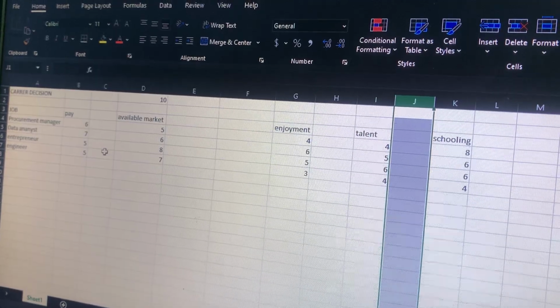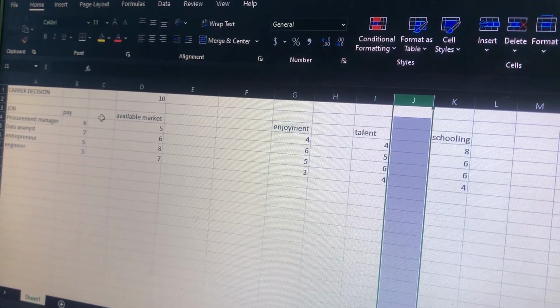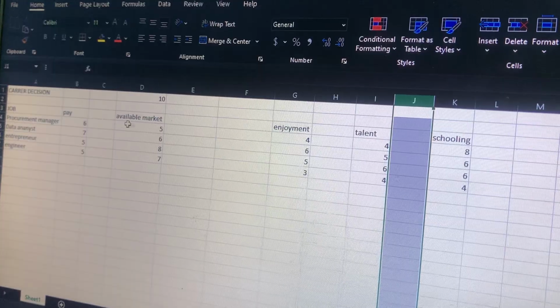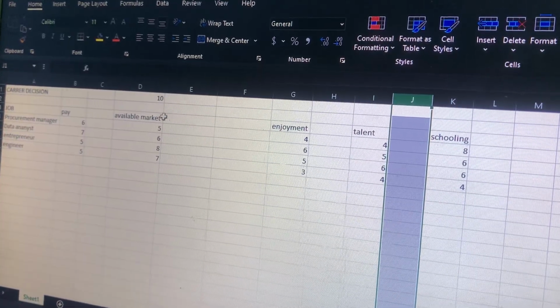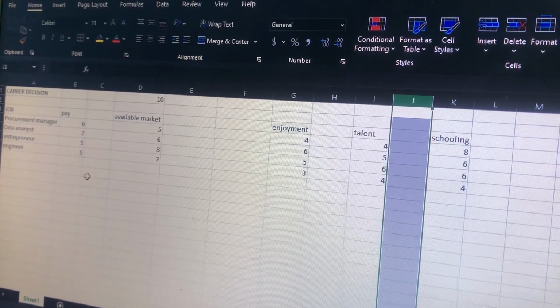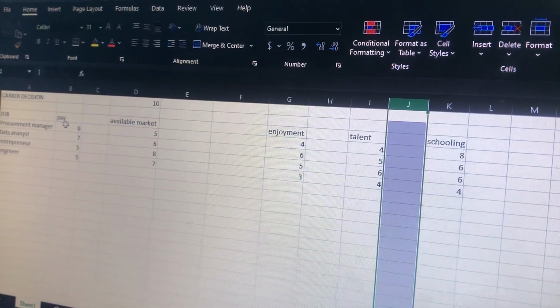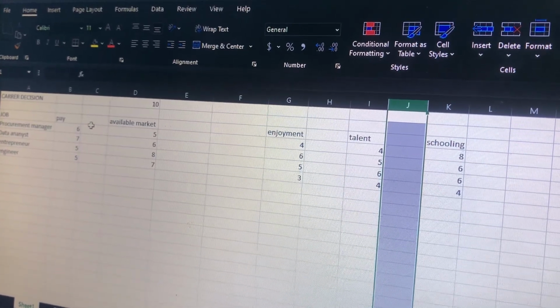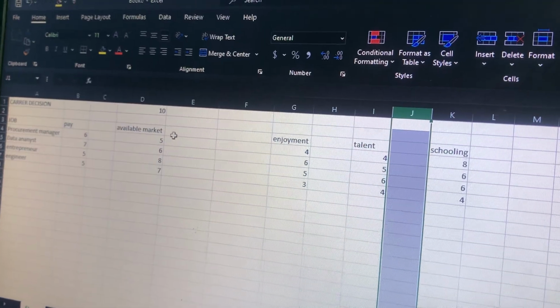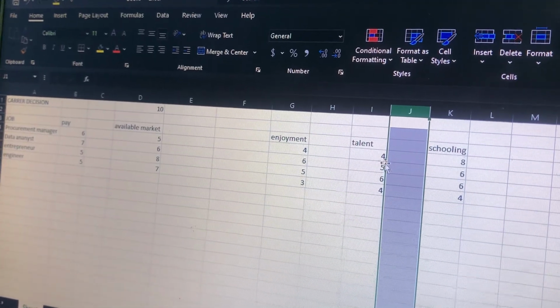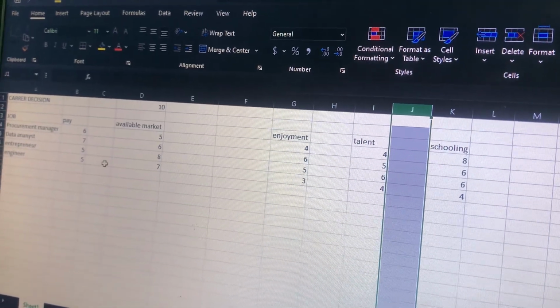So we are going to give it a score of attention. Now don't forget we are using the same rate of 10. So when I come to payment, I'm going to check the attention that I will give to payment, available market, enjoyment, talent, and schooling. Okay, so let's start.